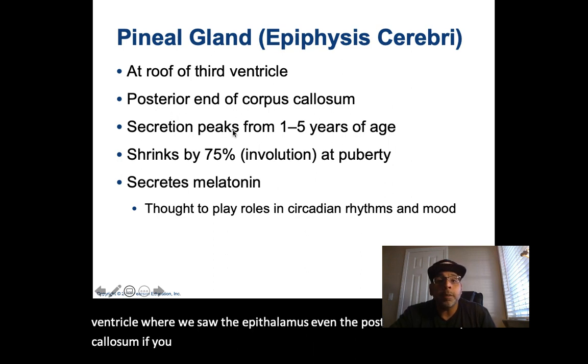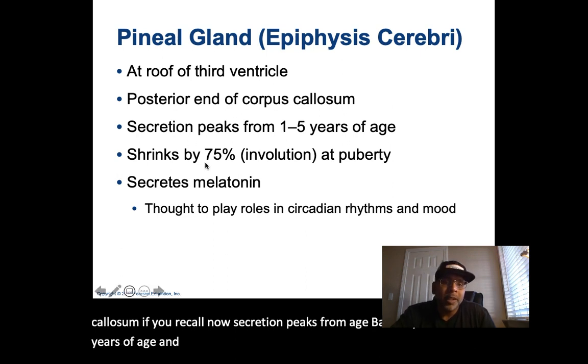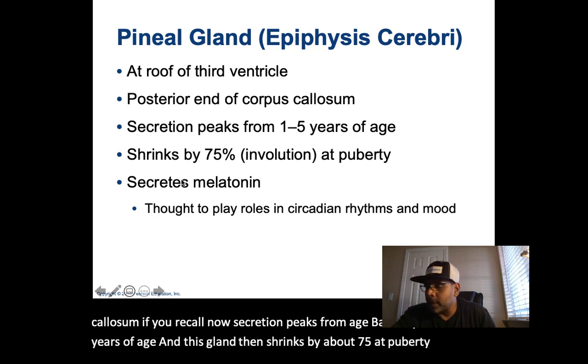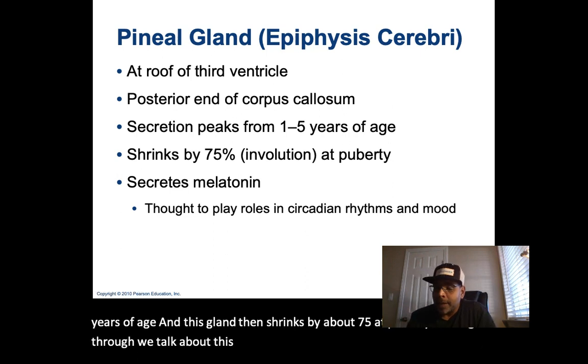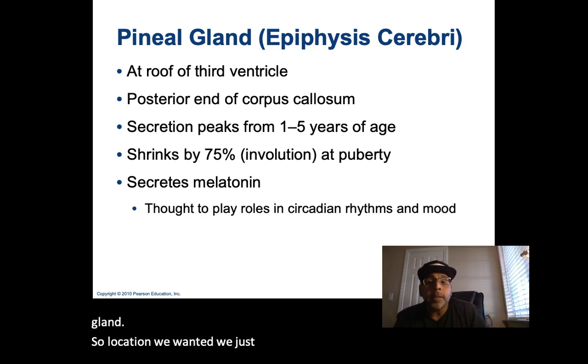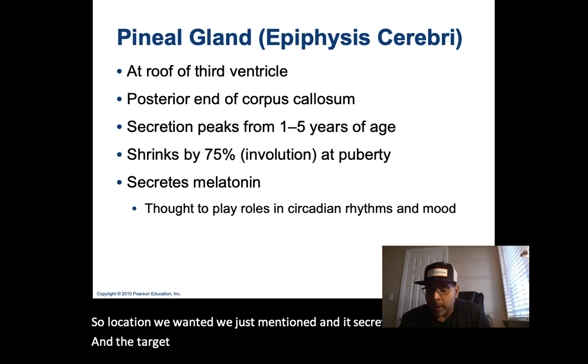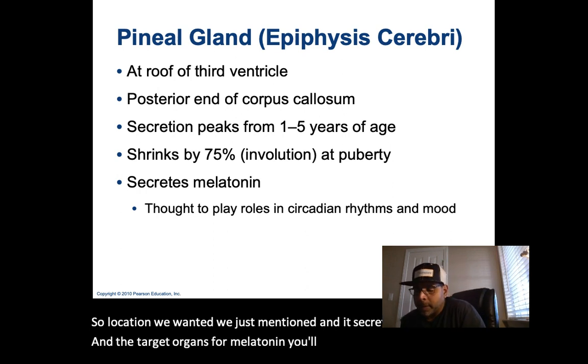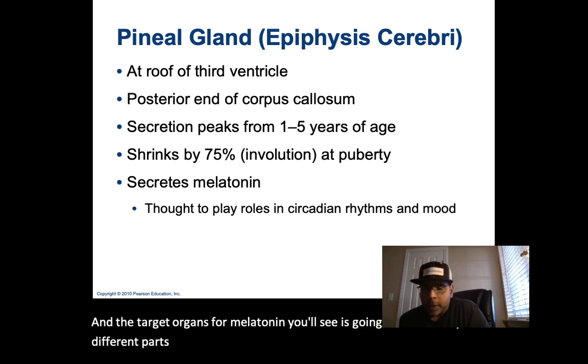Now, the secretion peaks from basically 1 to 5 years of age, and this gland then shrinks by about 75% at puberty. It is a tiny pine cone shaped gland. Location we've just mentioned. It secretes melatonin, and the target organs for melatonin are going to be basically different parts of the body.